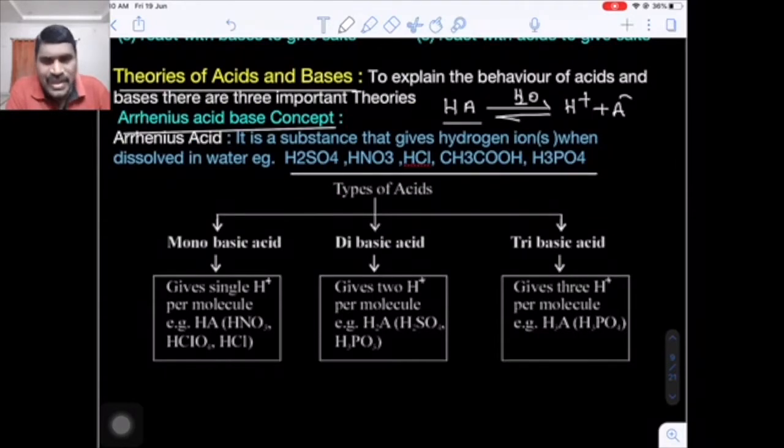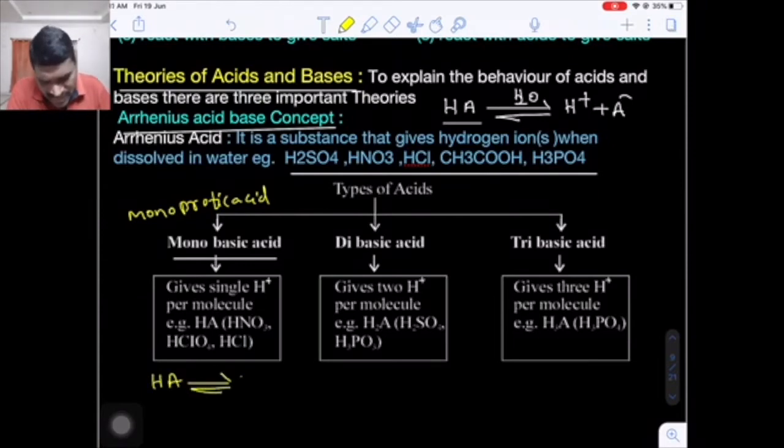Now there are three types of acids, depending upon the number of H+ ions produced per molecule of acid. First, the basic acid, also known as monoprotic acid, which produces only one H+ ion per molecule. The general formula is HA, which in water dissociates to give only one H+ ion. Examples: hydrochloric acid, nitric acid, acetic acid.